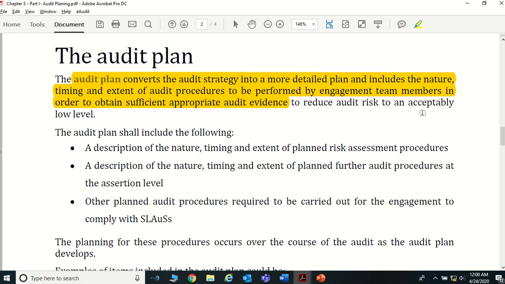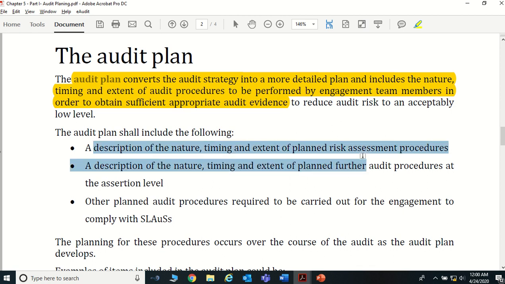Okay, so you can see what things are normally included in the audit plan. It includes the description of the nature, time and extent of the planned risk assessment procedures, right. The audit plan should include the risk assessment procedures we did previously, and what the risky areas are.